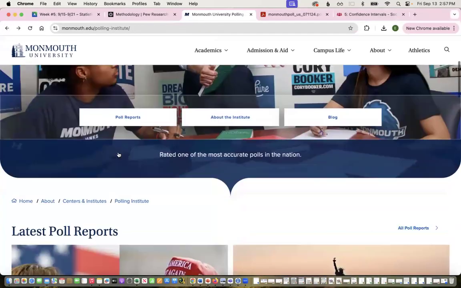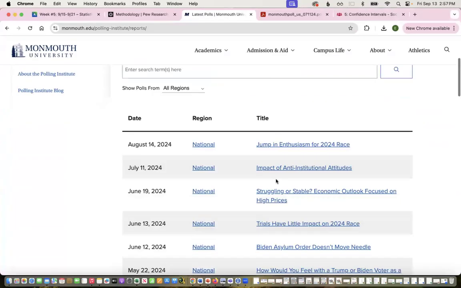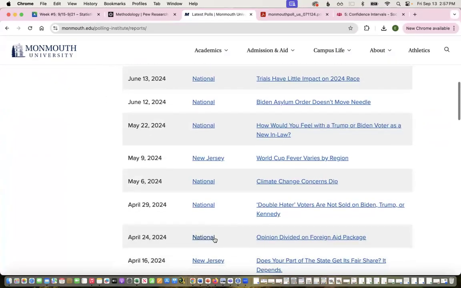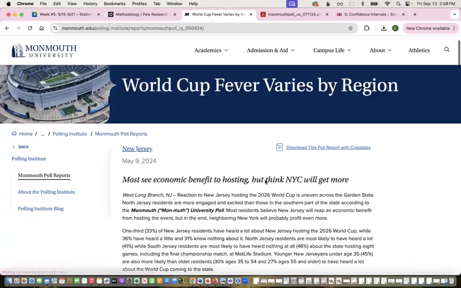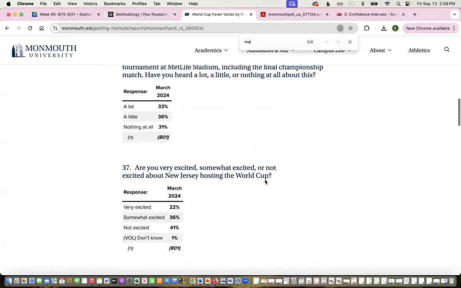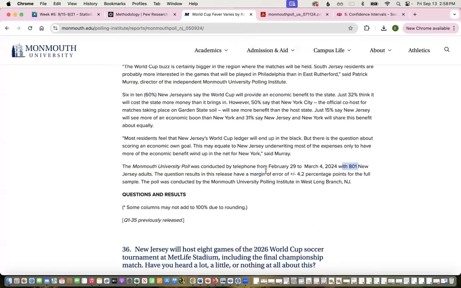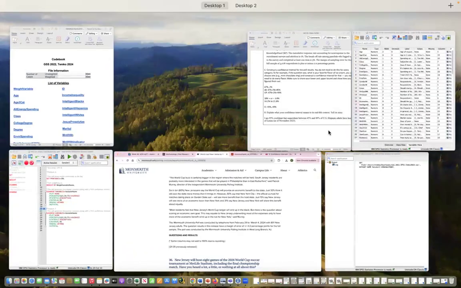All poll reports. So these say national, but for example, this one's just New Jersey. So if I was looking at World Cup support, then again, this is New Jersey adults. So my target population is not all US adults, it's just New Jersey adults. So you want to make sure that you're specifying that when you're interpreting in context.